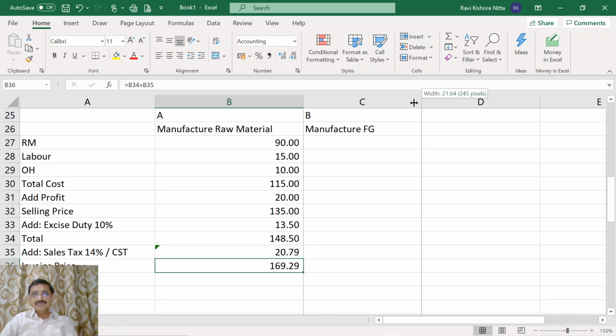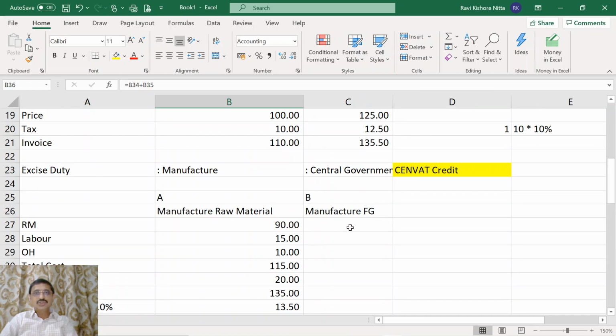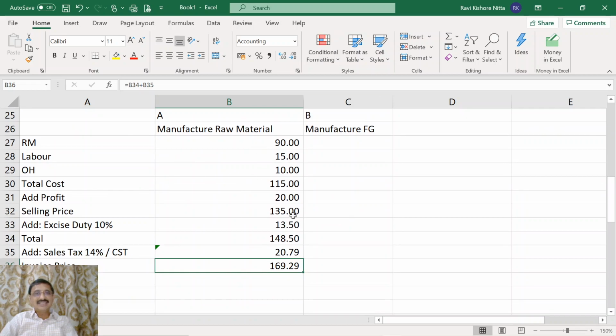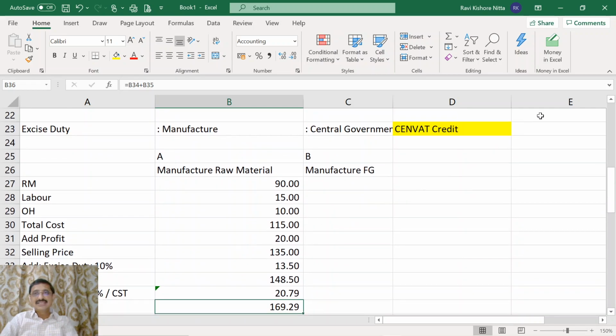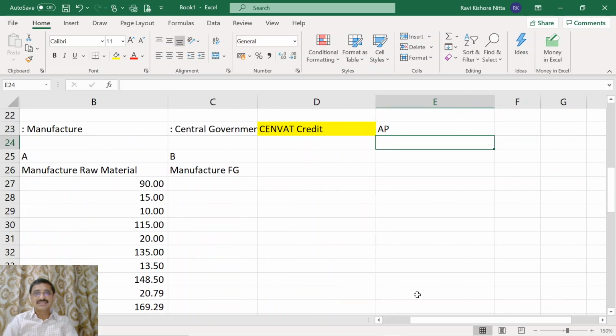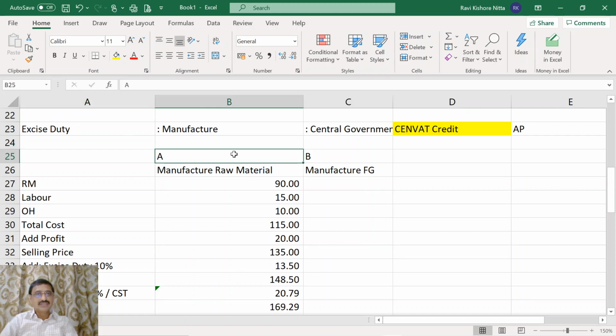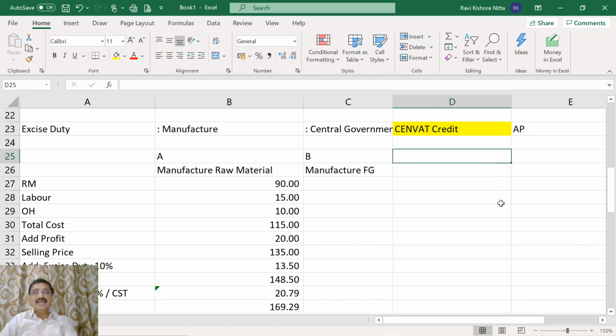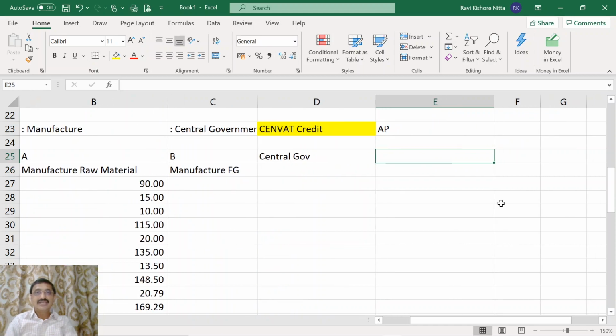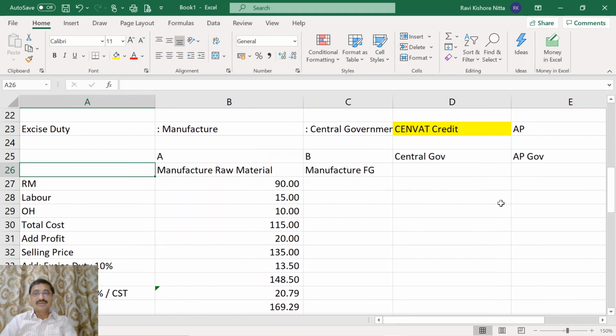Let us assume that this entire transaction is taking place in the state of Andhra Pradesh. A bought the raw material also in Andhra Pradesh. A is in Andhra Pradesh, B is also in Andhra Pradesh. We have two governments here, the central government and the AP government.